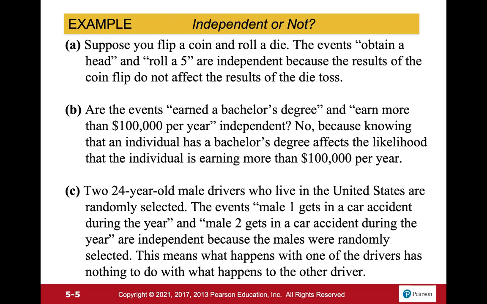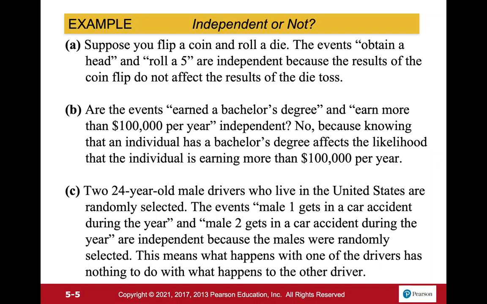And C, two 24-year-old male drivers who live in the United States are randomly selected. The events male 1 gets in a car accident during the year and male 2 gets in a car accident during the year are independent because the males are randomly selected. Those two males are independent unless one of them went specifically looking for the other just to hit them. These two are independent.